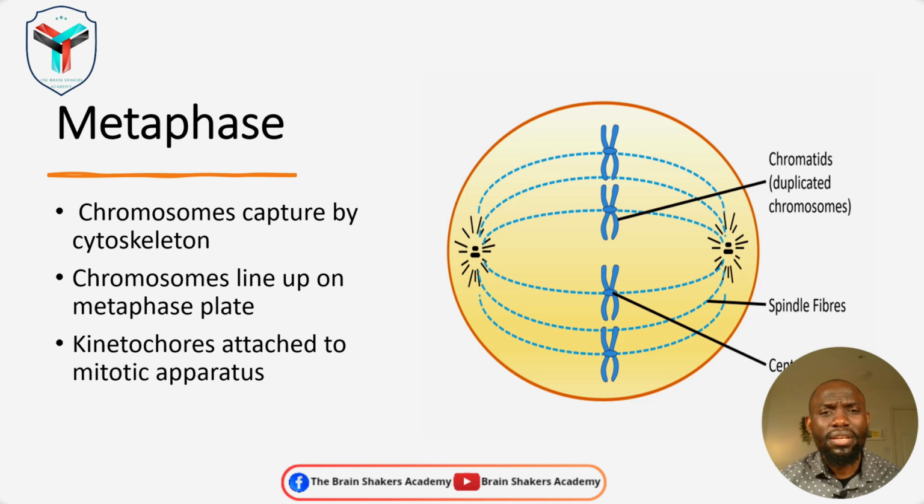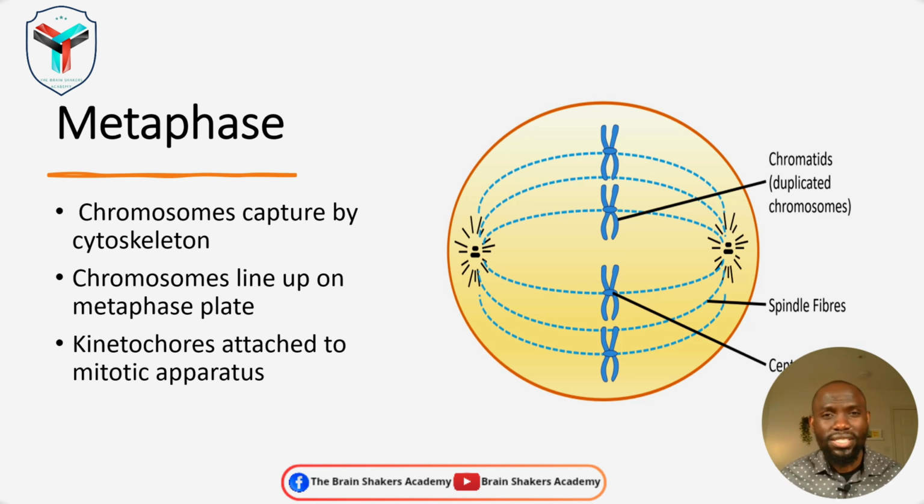Now, what happens in the metaphase is the mitotic apparatus would have already formed. The mitotic spindle fibers as well are present in the cell. And once these have been formed, they begin to capture the chromosomes and align them on the metaphase plate. So once the chromosomes have been aligned on the metaphase plate, they are attached to the spindle fibers and the centrioles through a point that is known as the kinetochore.